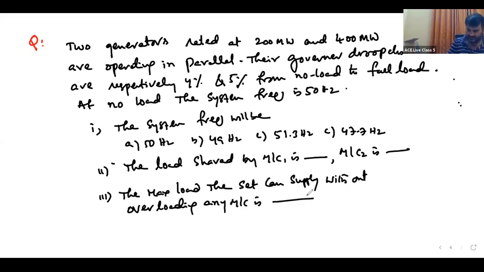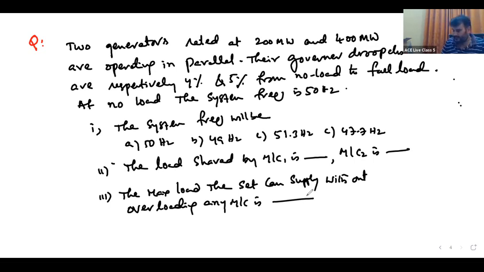This is a question. Two generators rated at 200 megawatt and 400 megawatt are operating in parallel. Their governor characteristics are 4% and 5% from no load to full load. No load frequency is 50 hertz. Then what is the system frequency? How much load is shared by machine 1? How much by machine 2? What is the maximum load?